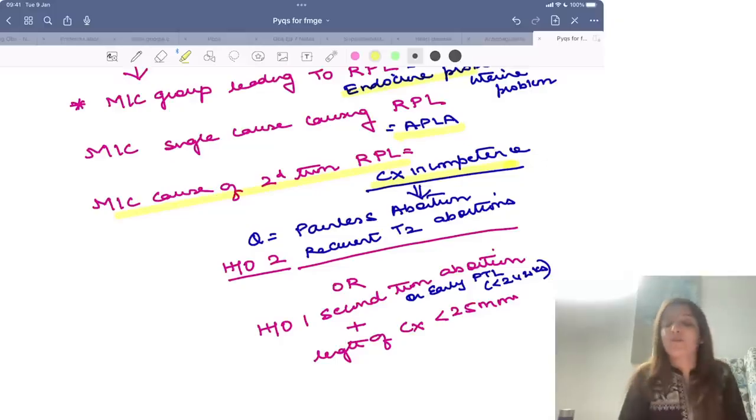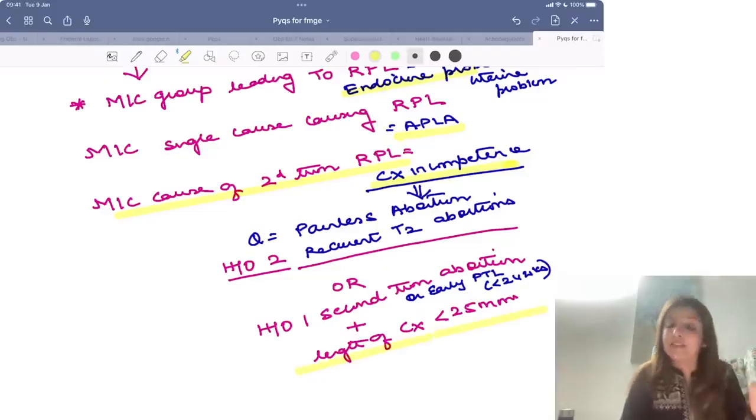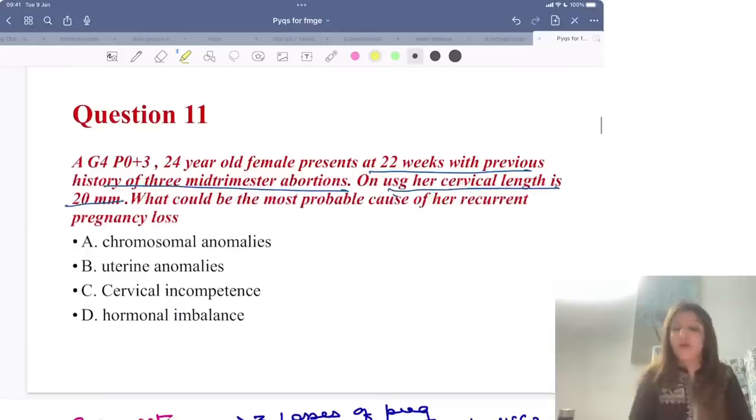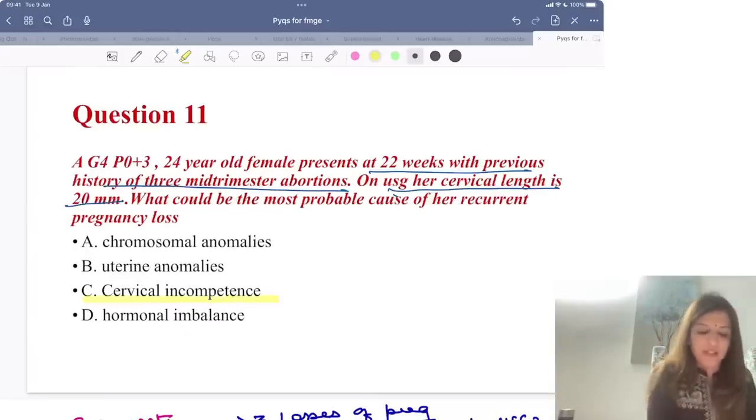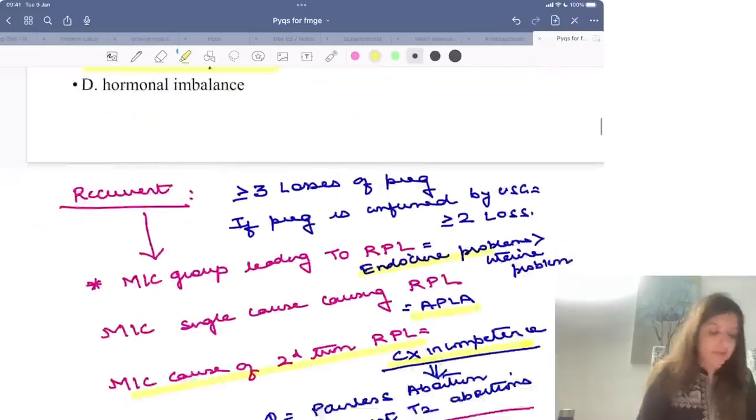लेकिन अगर patient आपको history दे रही है single second trimester abortion की, तो in that case you have to look at the length of the cervix, and if length of the cervix is less than 25 millimeters, then that's a case of cervical incompetence. So this over here is a clear-cut case of cervical incompetence because there is history of 3 second trimester abortions and cervical length is 20 millimeters.